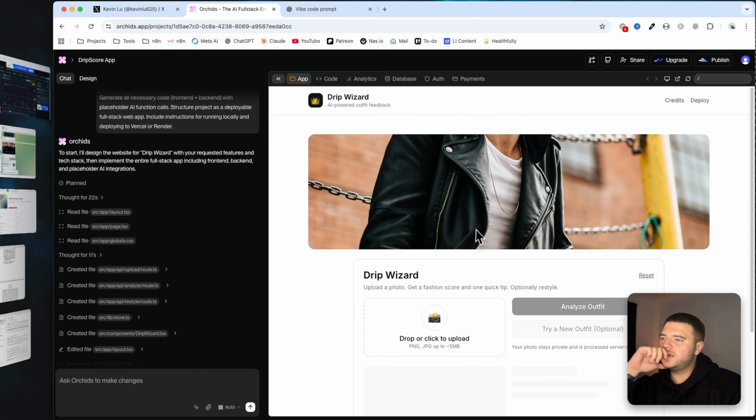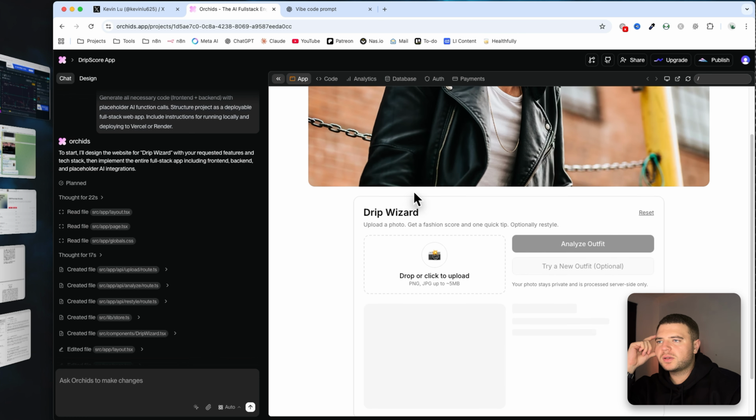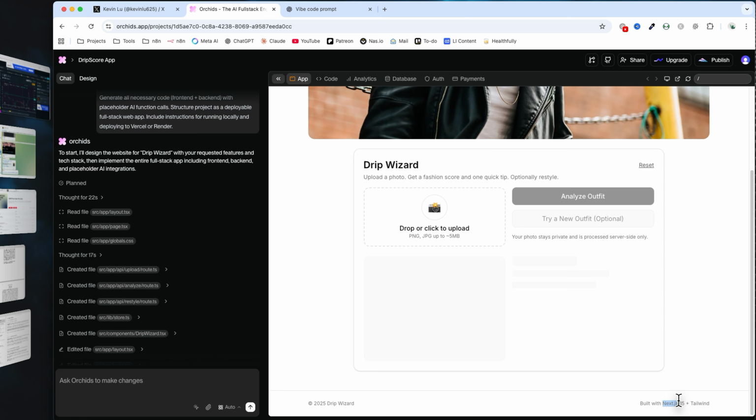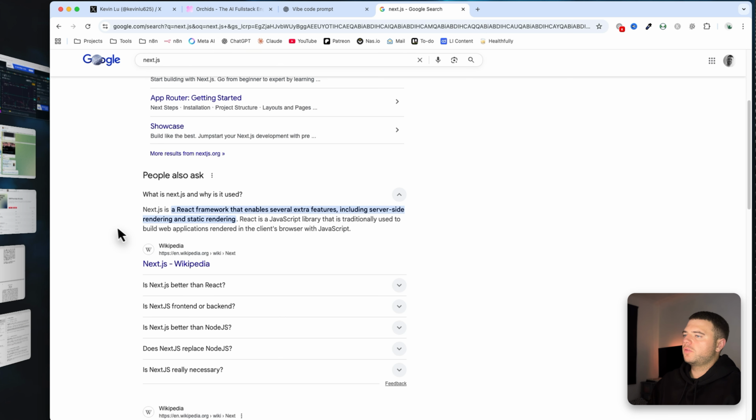Check it out, man. Look at this. This is pretty cool. I mean, this is pretty much the idea I had for Drip Wizard, built with Next JavaScript 15. Is that what I mean? I don't know, maybe. And Tailwind, a React framework.